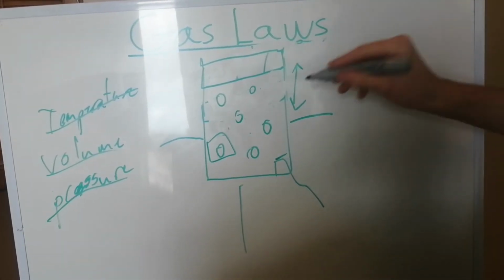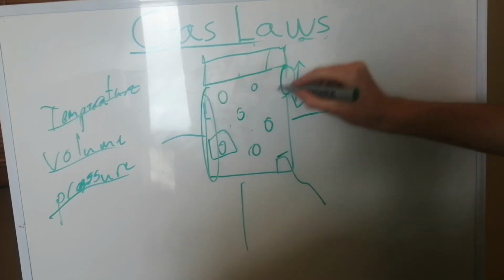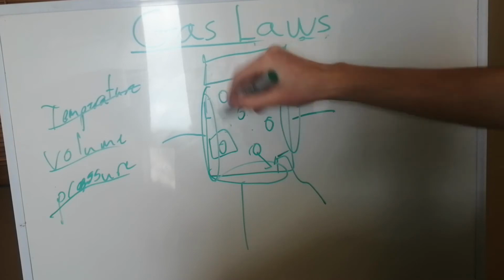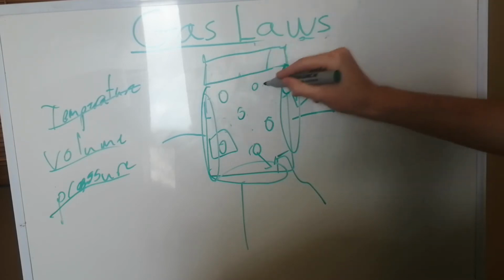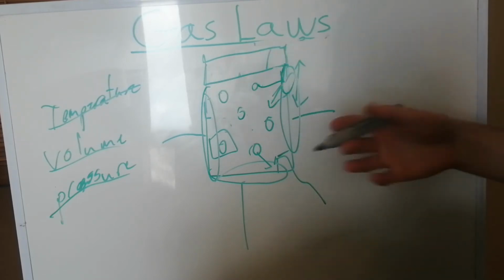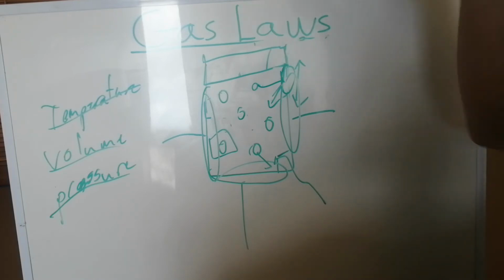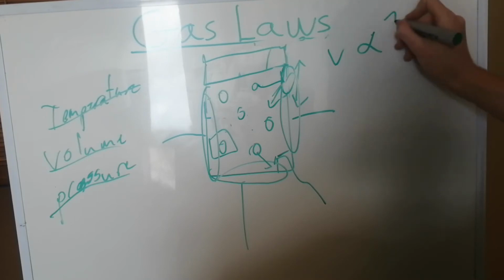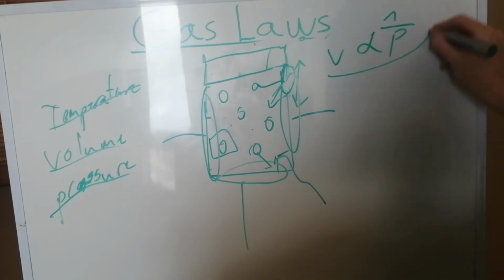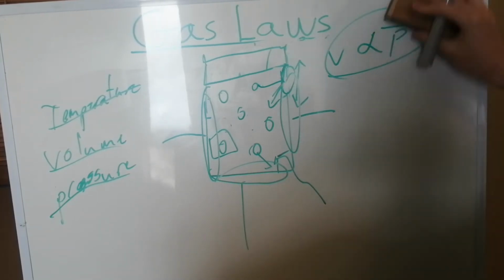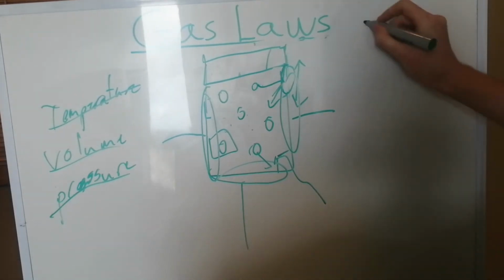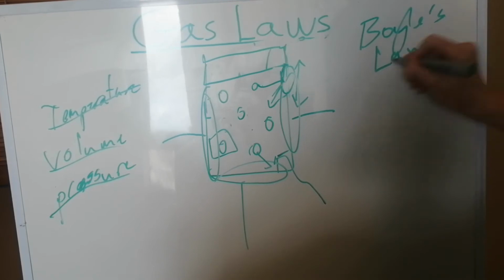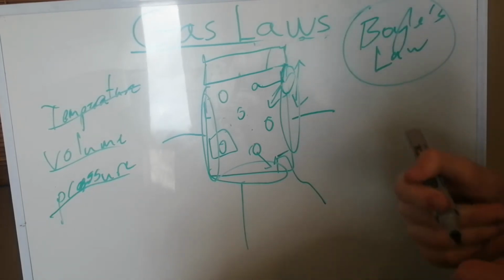And so the parts of the walls being hit have decreased because there are fewer air molecules to hit all of the wall. And so what we see is that volume is inversely proportional to pressure, and that is our first law, which is Boyle's law. Volume is inversely proportional to pressure.